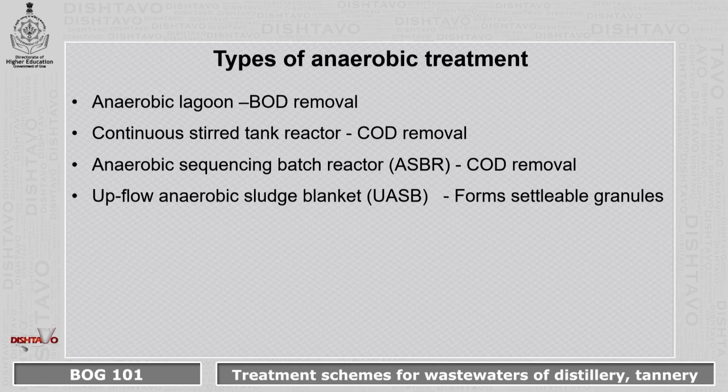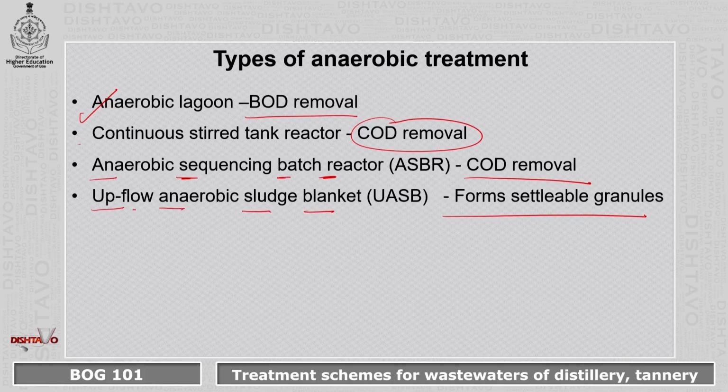Coming to the types of anaerobic treatment, there is the anaerobic lagoon, which helps in the BOD removal. Then we have the continuous stirred tank reactor, which also helps in the COD removal. We have the anaerobic sequencing batch reactor, which again helps in the COD removal. We have another type of anaerobic treatment, that is upflow anaerobic sludge blanket, which forms a settleable granule so that it can be separated from the sludge and also the wastewater.